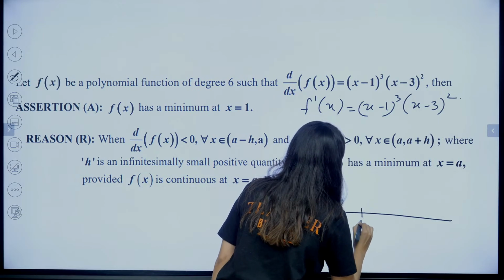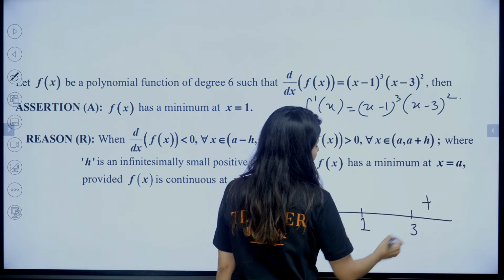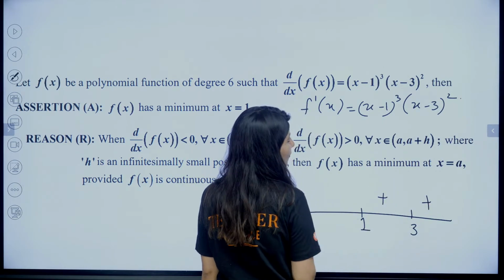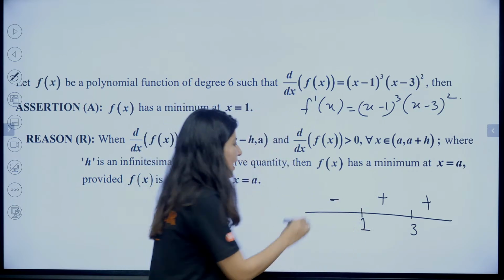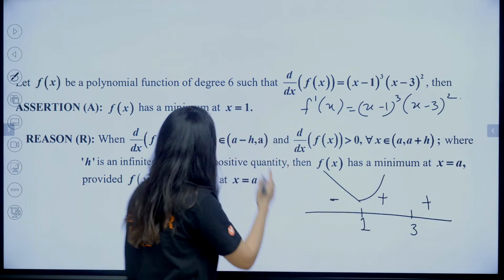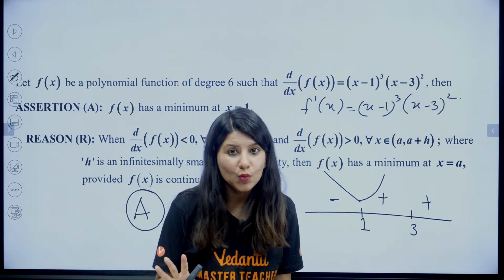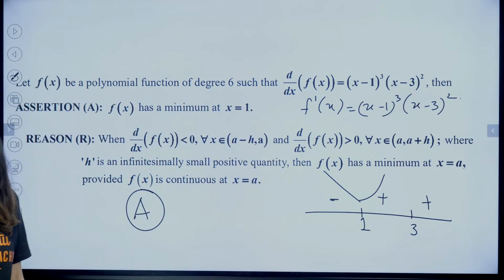So this is your 1 and this is your 3. So plus, right? And post 3 we are going to have a plus as well. Method of intervals, right? And then before 1 we are having decreasing and then increasing. So yes, option A is absolutely right. Both assertion and reason are true and reason is correct explanation of the assertion. Okay?